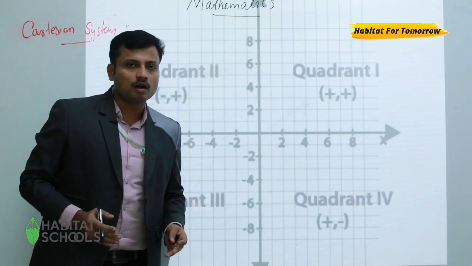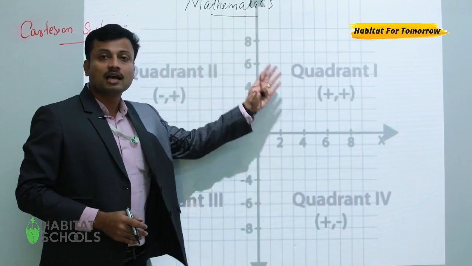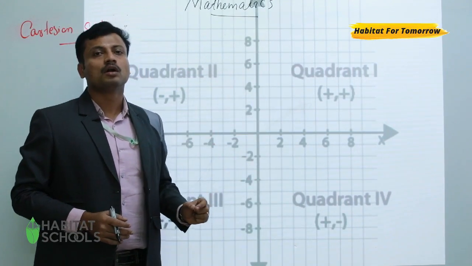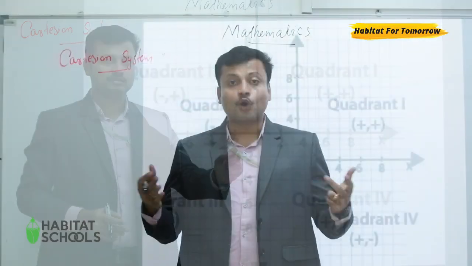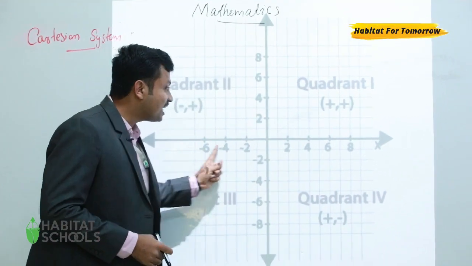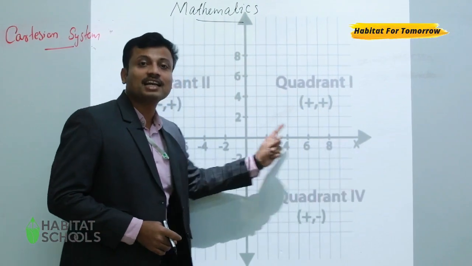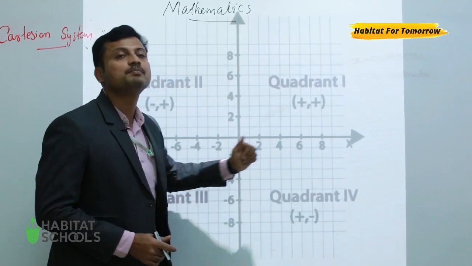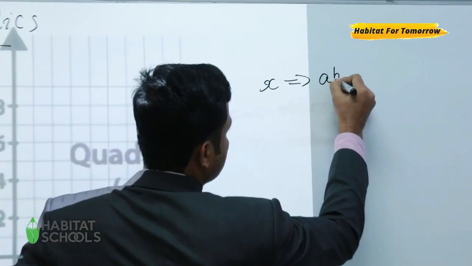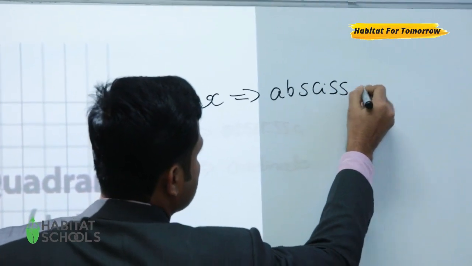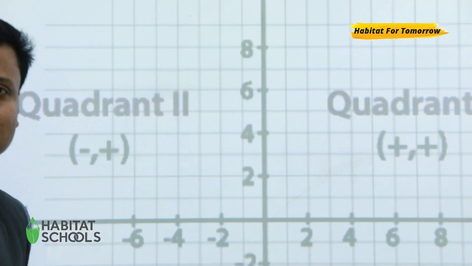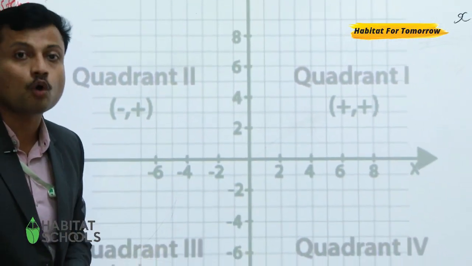So we call this plane the Cartesian plane or XY plane or coordinate plane. All of them have a nickname, right? The x coordinate has a nickname. The other name of x coordinate is abscissa. The y coordinate also has a name. The other name of y coordinate is ordinate.